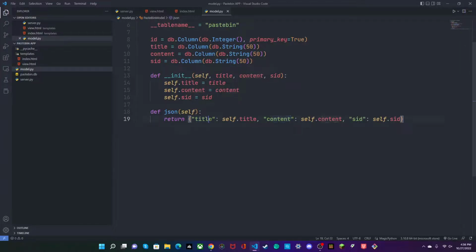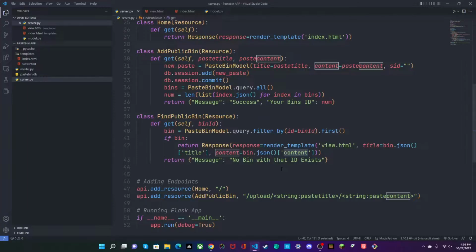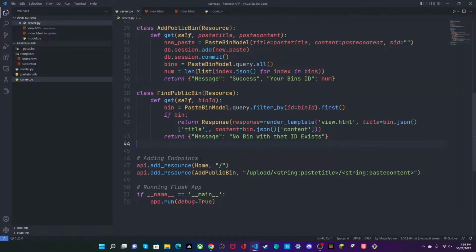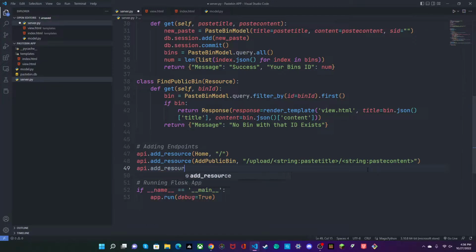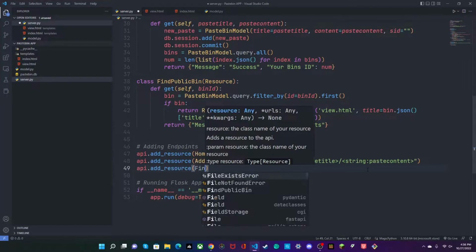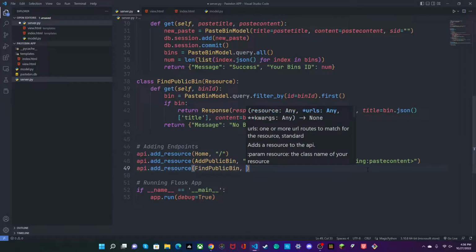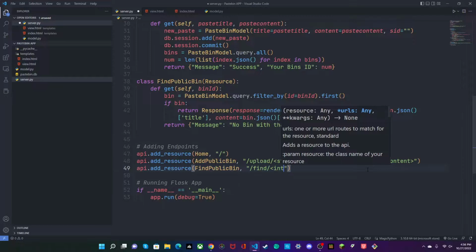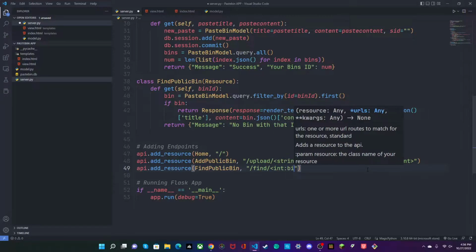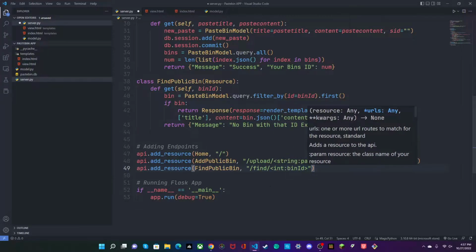So if we change the way we return the JSON, we would also have to change how we write it over here. Now let's just save this and add a new endpoint. So api.add resource find public bin. We'll say find and then our integer for bin ID. Save this